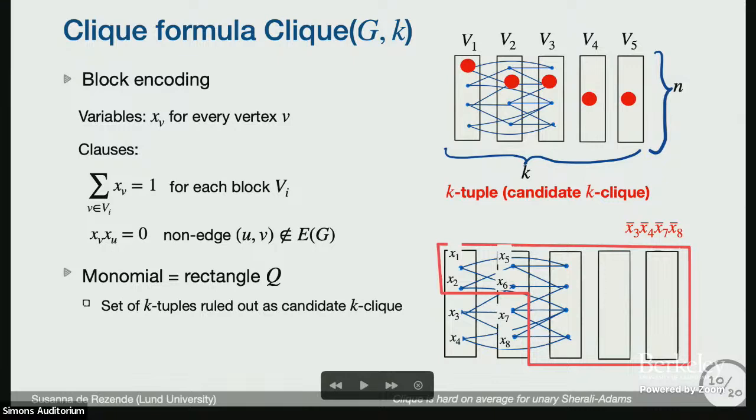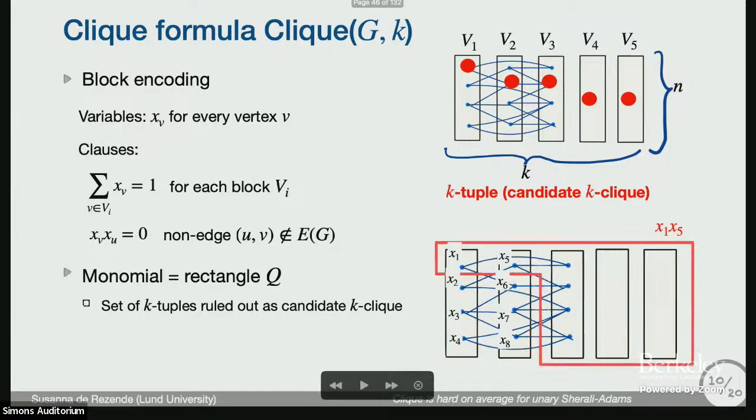Okay, so here's an example. If I set any of these vertices, like 2 of these, to 1, I'm forced to set these to 0, which means that this monomial will evaluate to 1. So this is the rectangle of all the k-tuples that are ruled out by this monomial. So any k-tuple here will set this to 1.